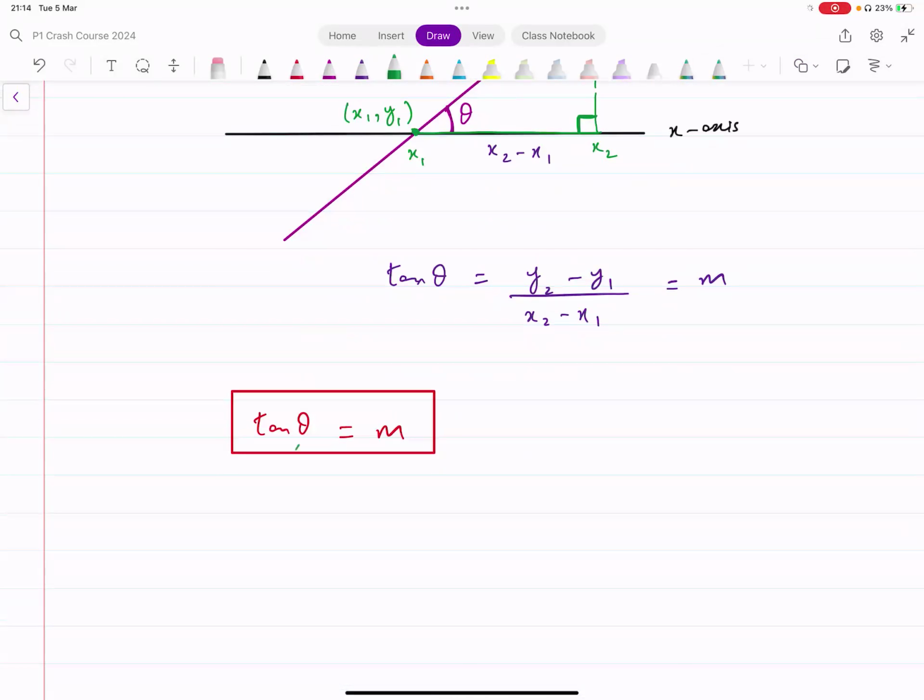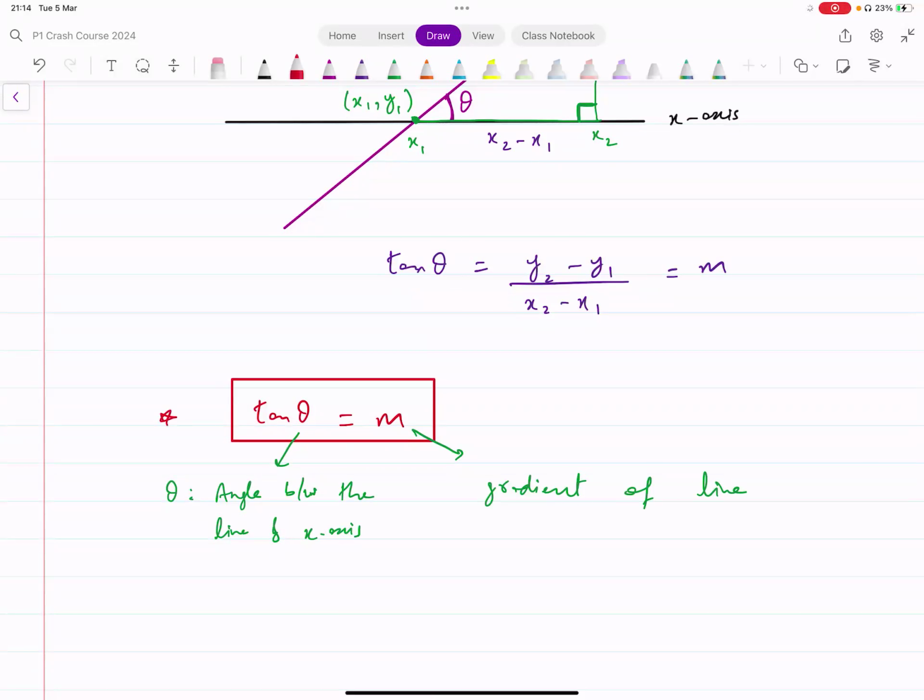If we're looking for the angle between a line and the x-axis, we can find it like this, where theta represents the angle between the line and the x-axis, and m represents the gradient of the line.